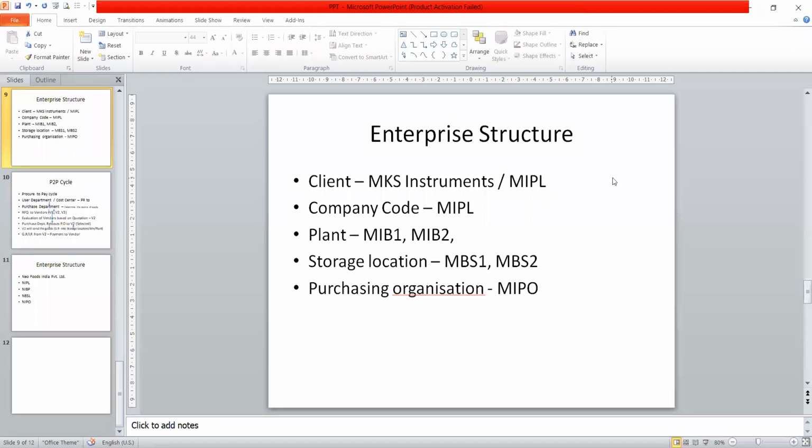Enterprise structure includes the following units, as you can see there: client, company, plant, storage location, purchasing organization, and purchasing group. These are the things we have.